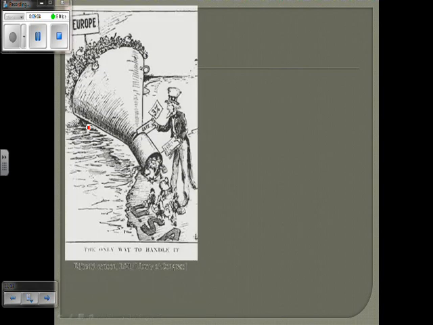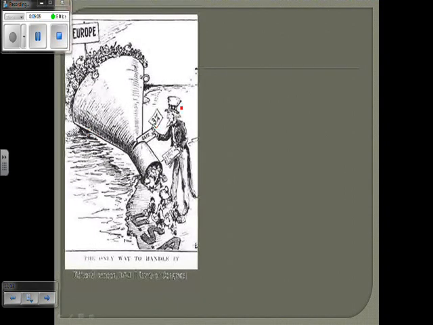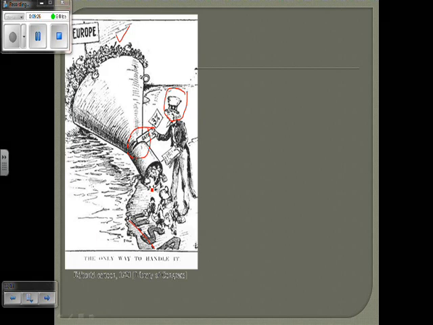And then I have two cartoons that I want us to take a peek at. The first one here, we know this guy is Uncle Sam. You always see the top hat and the beard. These are all European immigrants coming through this funnel into the United States. And what's he doing? He's putting a gate here trying to limit the amount of immigrants that come into the United States. So we start off opening our doors for everybody, and then we quickly realize that we can't necessarily accommodate all of these immigrants that want to come to the United States. So the government's getting involved and restricting the amount that come.